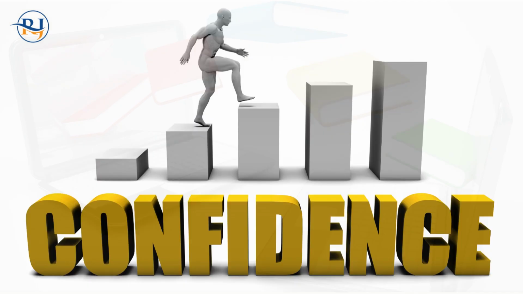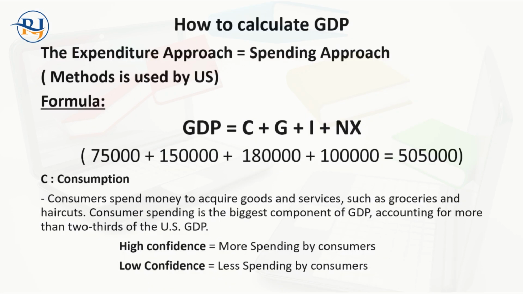High confidence means people have more confidence in the market, and definitely they will spend more money, so there is more spending by consumers. Low confidence means less spending by the consumer. When the market is low and the interest rate is high, people will not spend money unnecessarily; they will postpone it.